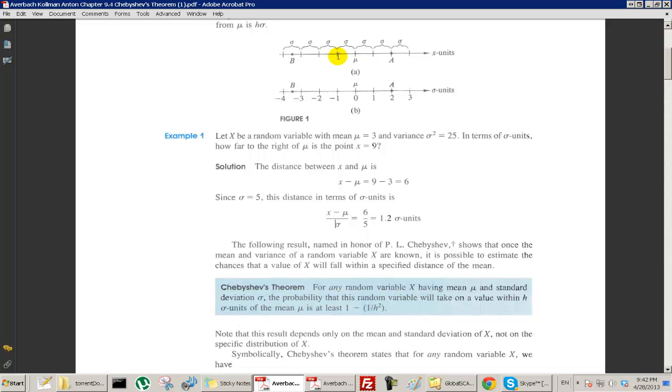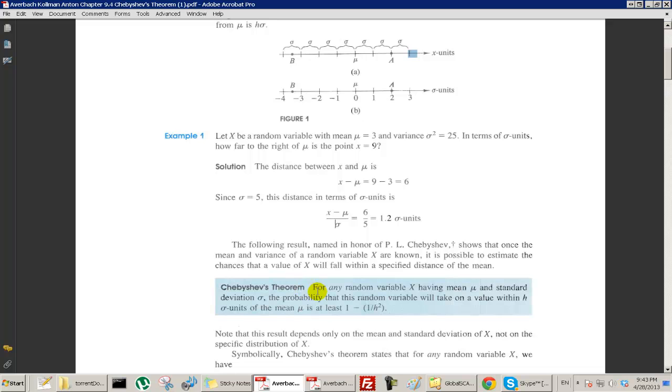Now you can see obviously that the amount that has to be within 3 standard deviations is going to be more than the amount that has to be within 2 standard deviations. But anyway, Chebyshev's theorem will give us a minimum. It'll say there has to be at least this much data between here and here, or at least this much data between, say, 3 standard deviations above and 3 standard deviations below.